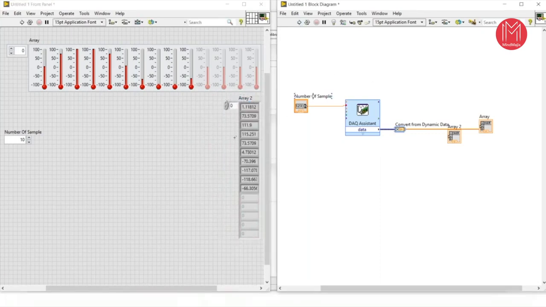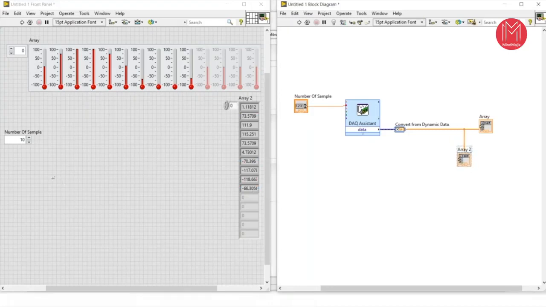Now our data is this one. So the first one is displaying 1.11 degree centigrade. It's displaying 73, 111 degree centigrade, 115 degree centigrade, 73 degree centigrade, 4 degrees, minus 70, minus 117, minus 118, minus 6. Okay, so these are our samples, the temperature data which we had acquired.